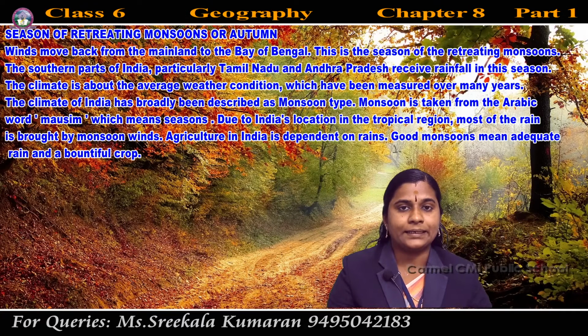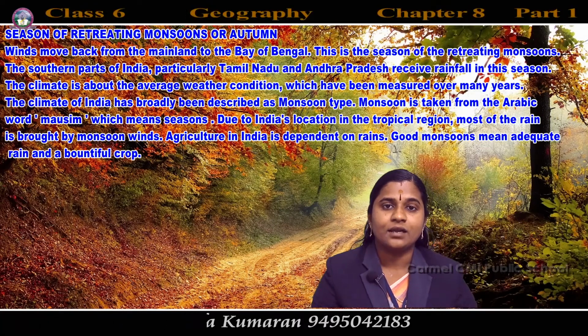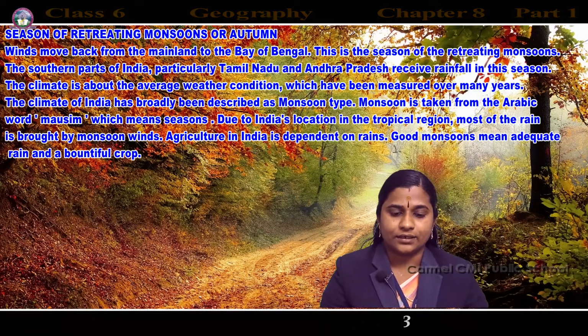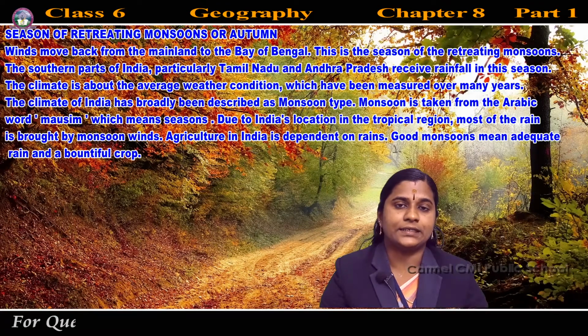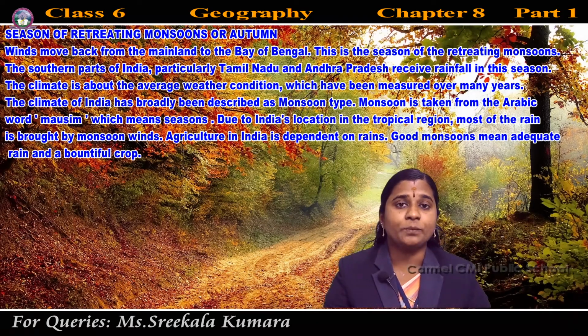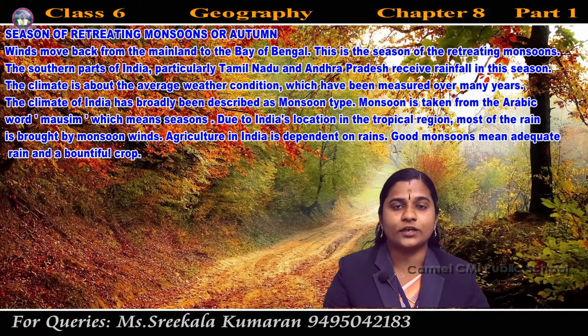Bountiful means abundant, large in quantity. If there is a good monsoon, we will get adequate rain, and our crops will be in good quantity.